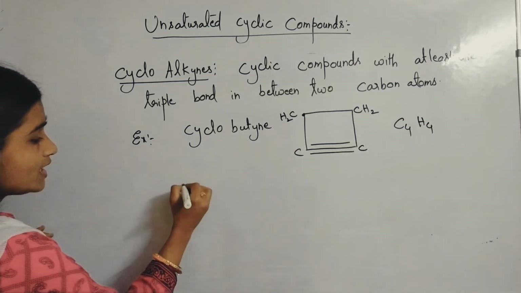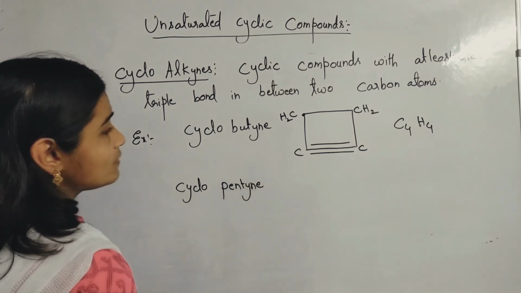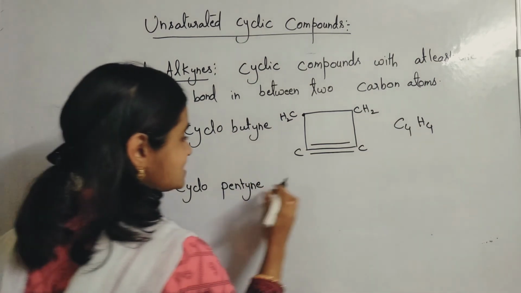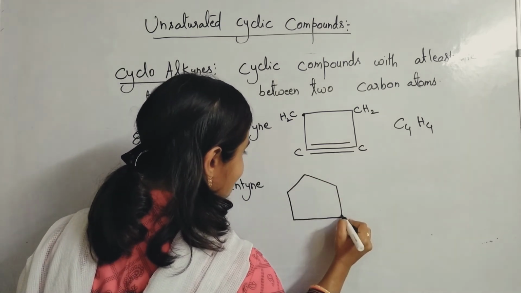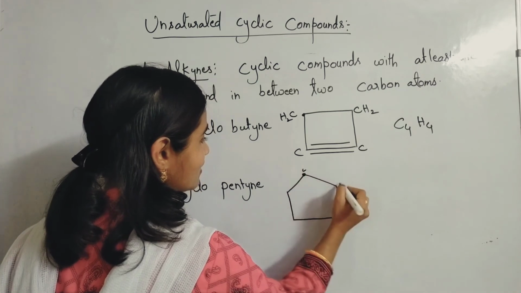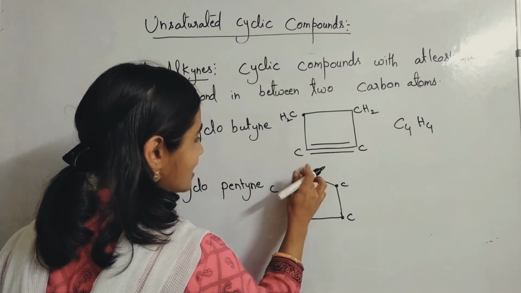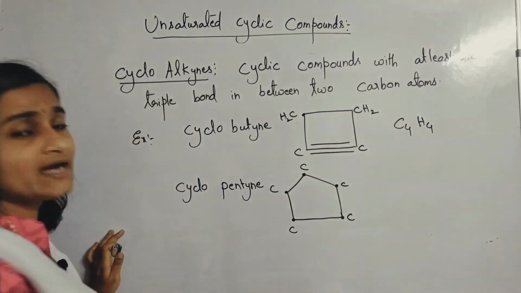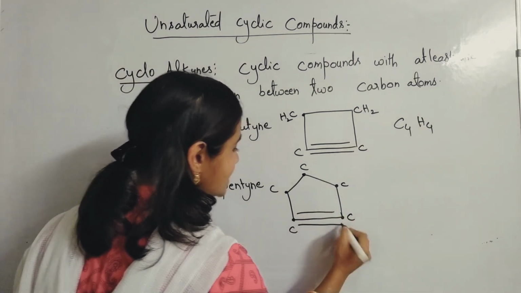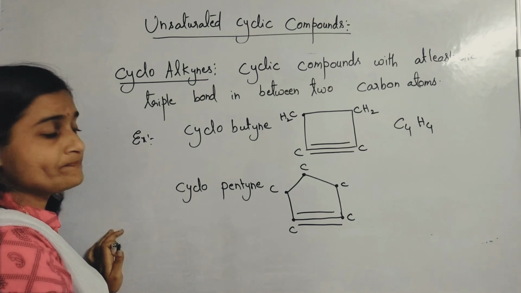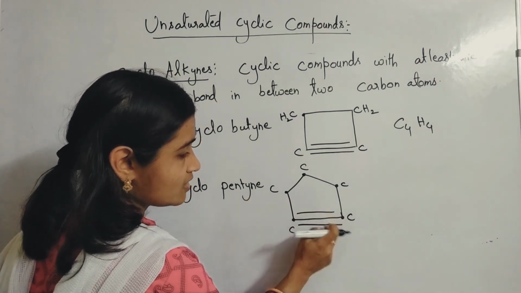Even you can take the example of cyclopentane. Now, how to write the structure? Pent means 5 carbon atoms you should draw. Once check. 1, 2, 3, 4, 5 carbon atoms. And at least one triple bond should be there in between any 2 carbon atoms. So for my convenience, I am keeping the triple bond here. So already it is being engaged with 3 bonds and 4th bond here. Here also 3 bonds and 4th bond here.